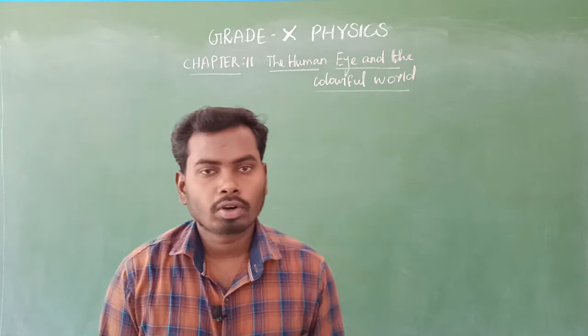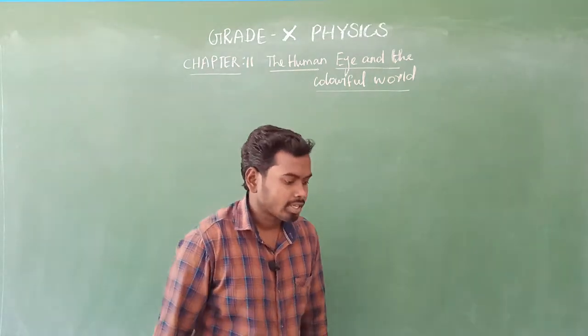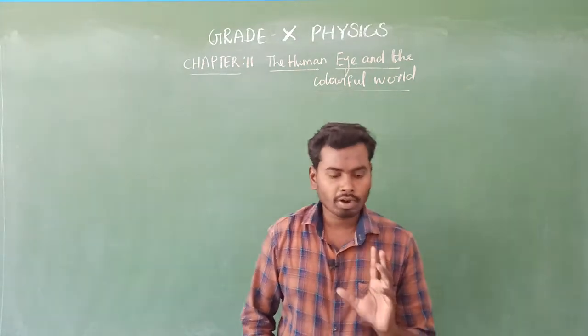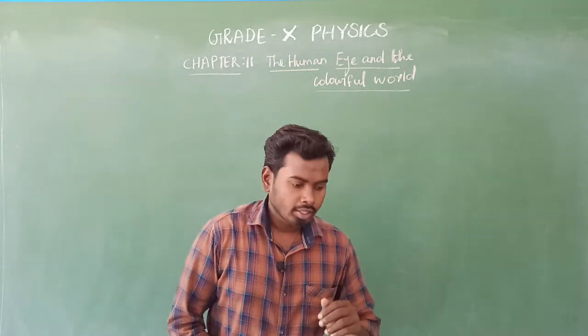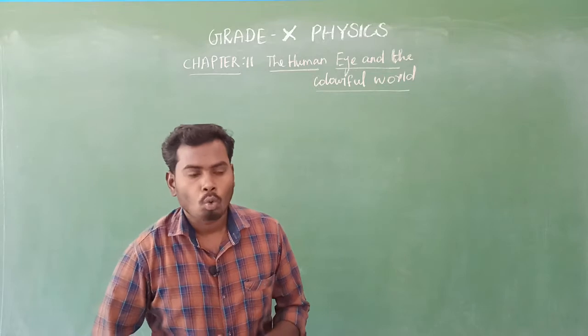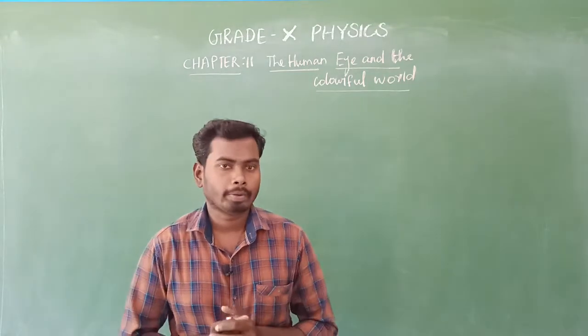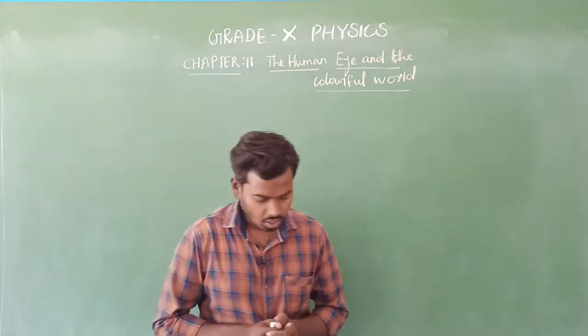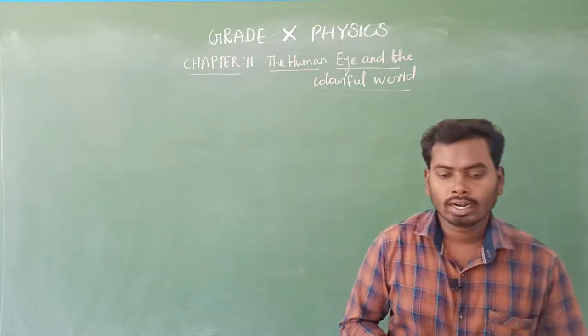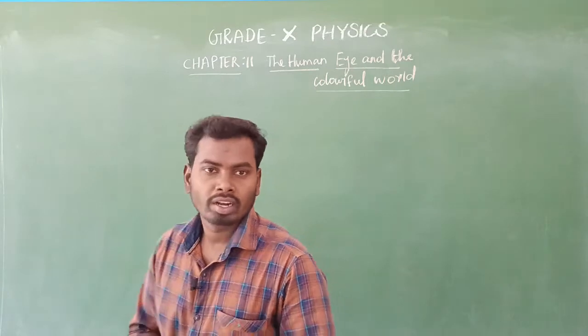In the previous video class, we have seen the scattering of light by different sizes of particles present in the atmosphere. Am I right? Yes. Then after that, we have seen why the sky appears blue in color. Yes. So in this session, we will start the next topic.